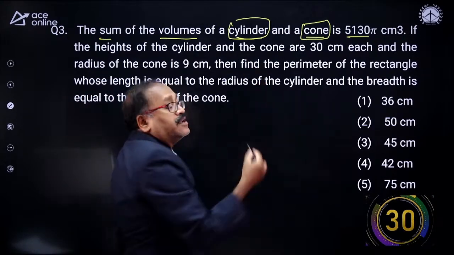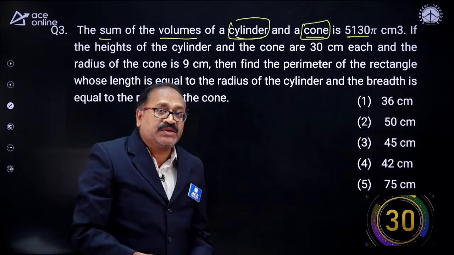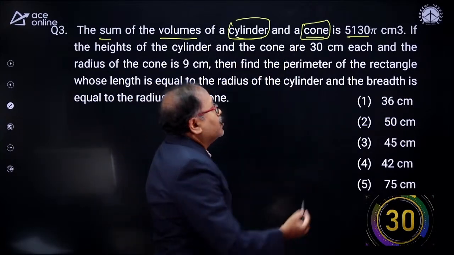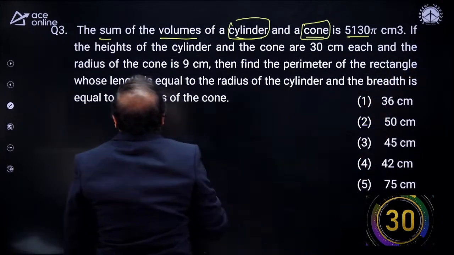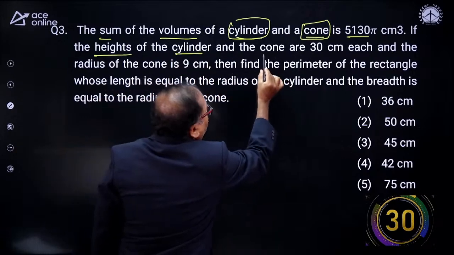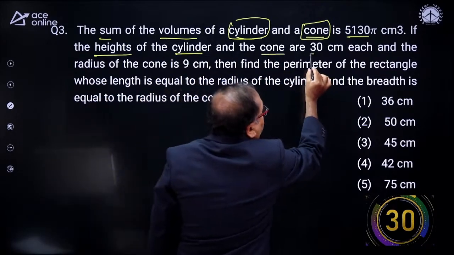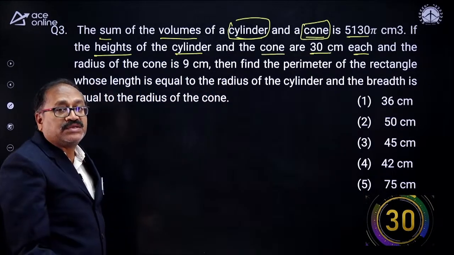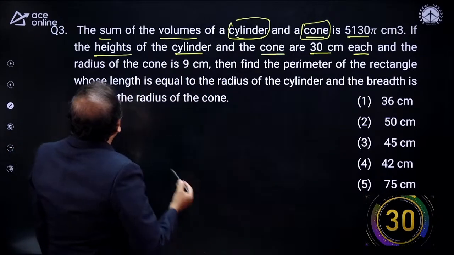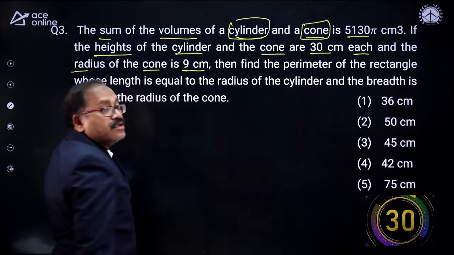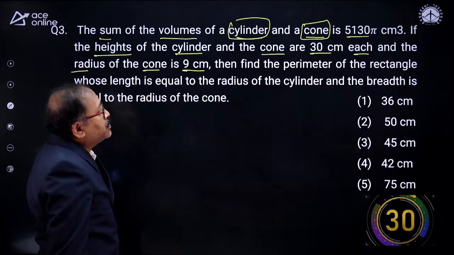The volume of cylinder is pi r square h, whereas the cone is 1/3 of the volume of cylinder. If the height of a cylinder and cone is 30 centimeter each, and the radius of cone is 9 centimeter. Cone radius is given to us.